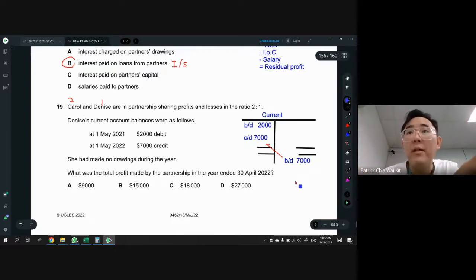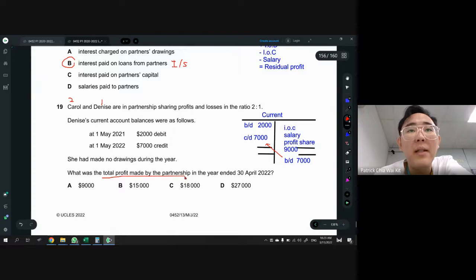That means your profit share. If you still remember the current account, on the left-hand side is all the drawings and interest on drawing. On the right-hand side, we have interest on capital, salary for that person, and also the profit share. So in this case, the profit share of this current account should be 9,000. But the question is asking for the total profit made by the partnership. It's very tricky, so a lot of people will choose A, but A is wrong.